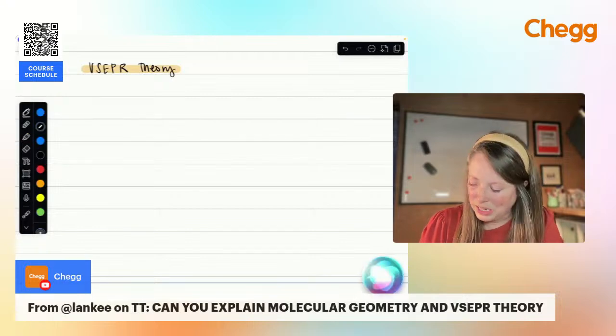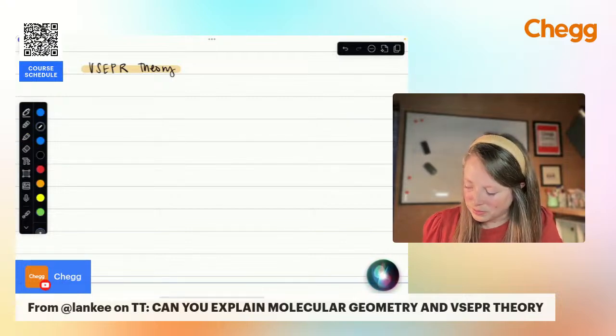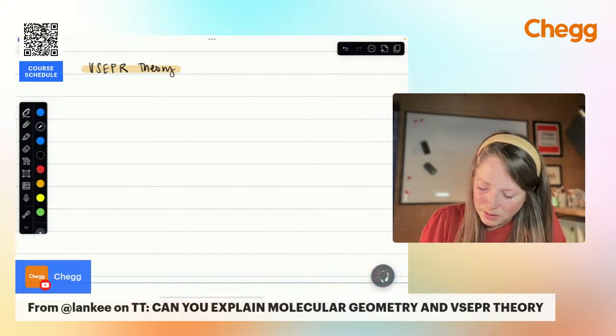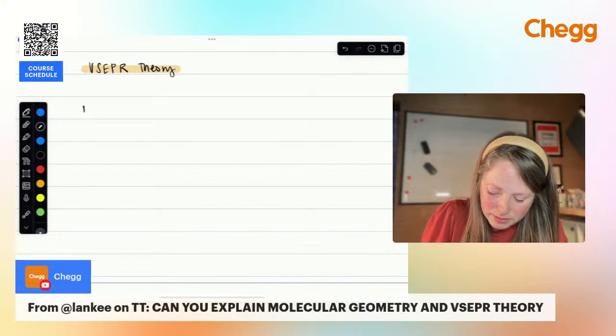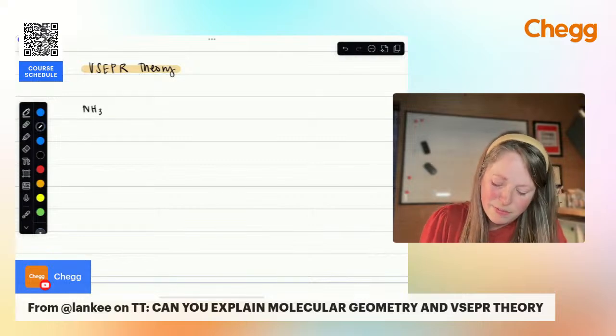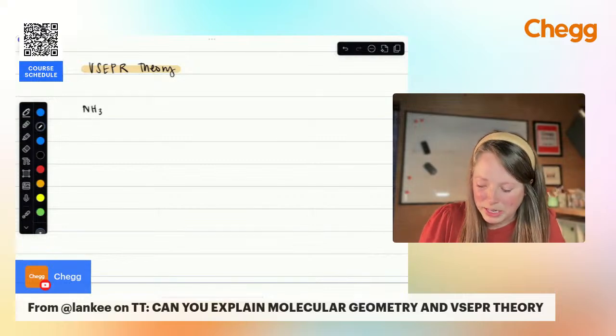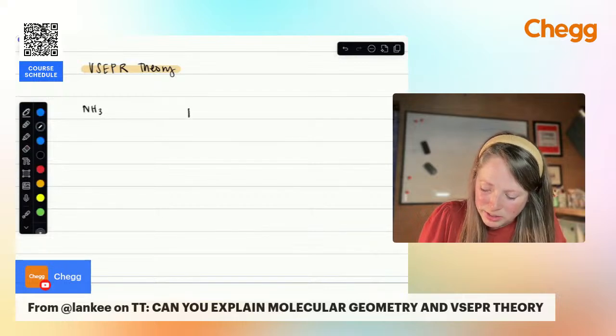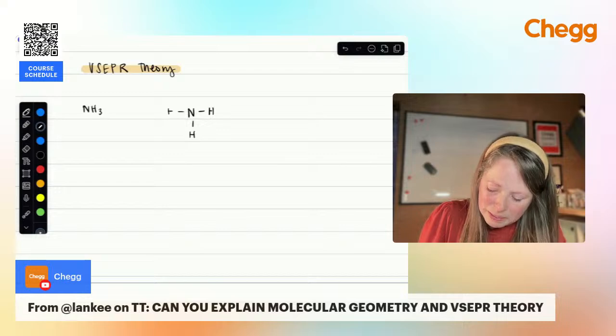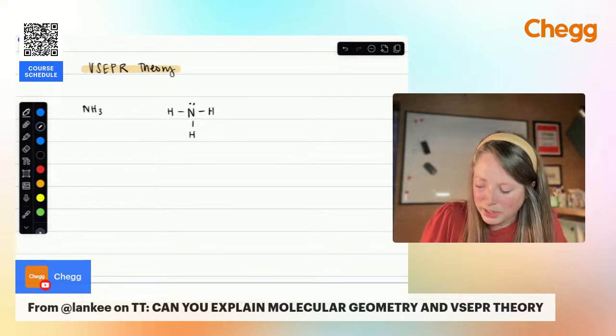All right, so let's go ahead and look at this. Let's say we just have ammonia, NH3. If I were to draw the Lewis dot structure of ammonia, we have nitrogen in the center with 3 atoms of hydrogen bonded to it. Nitrogen is also going to have a lone pair on top of that.